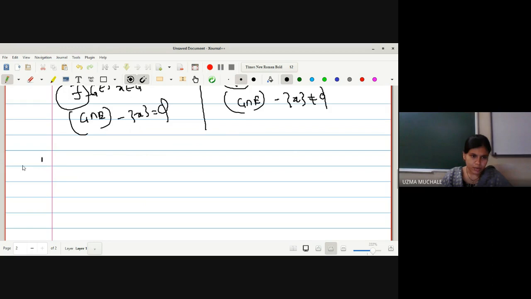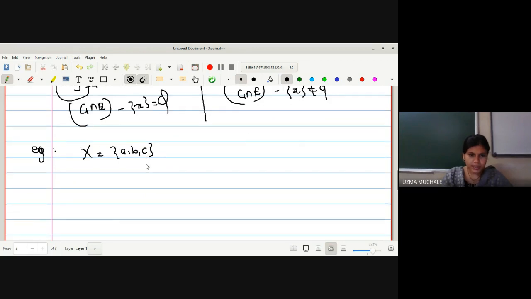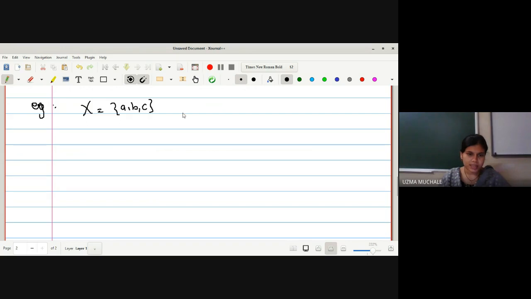I will write the example. You also write with me if you want to write. Let X equal to... Now many of you may be thinking why madam always writes X equals ABC, because later on I will have some relations, right? Same example we are working now, X equals ABC. So later on, after completion of a whole paper of topology, this example will be important, because just like we are checking whether it is discrete, indiscrete, we are checking for the limit point, neighborhood, boundary points. So this example will be helpful everywhere.